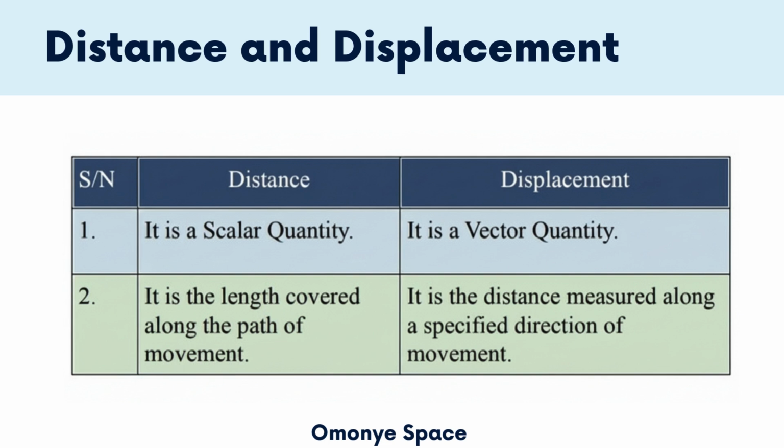We can see clearly that we have a table to differentiate between distance and displacement. Number 1, distance is a scalar quantity, whereas displacement is a vector quantity. Number 2, distance is the length covered along the path of movement, whereas displacement is the distance measured along a specified direction of movement. So if asked to differentiate between distance and displacement in tabular form, this is a very good tabular representation, and we can take note of these clear differences.